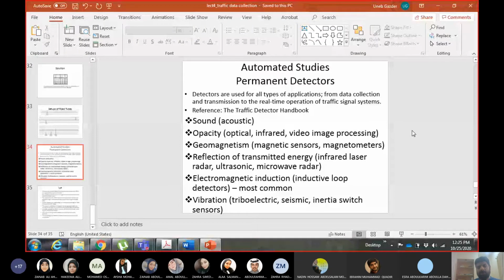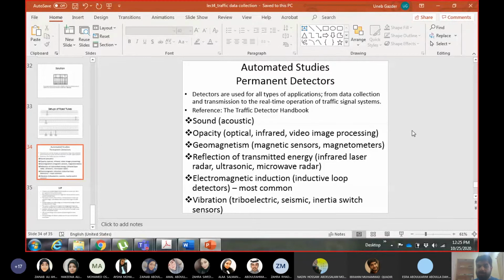Once you get fined, or if you have a security camera in your house or for your vehicle, you can access that camera through your IP address or through the app provided with the camera. So these things are already operational. But the point is, permanent detectors can give you real-time data, and the data can be transmitted directly.